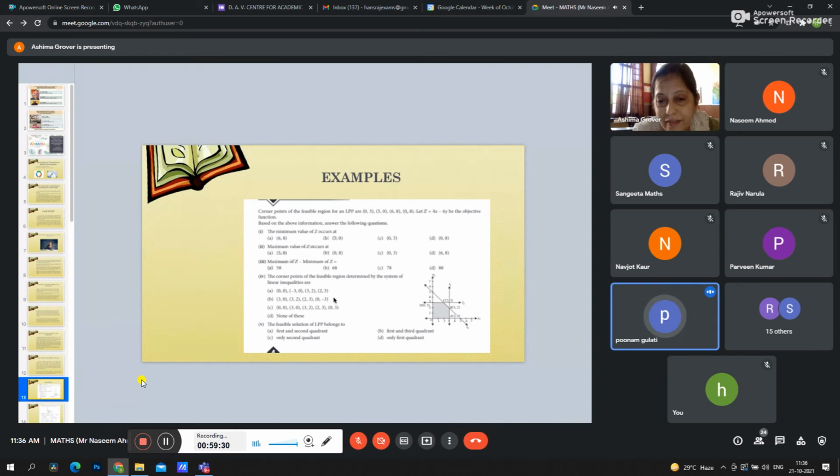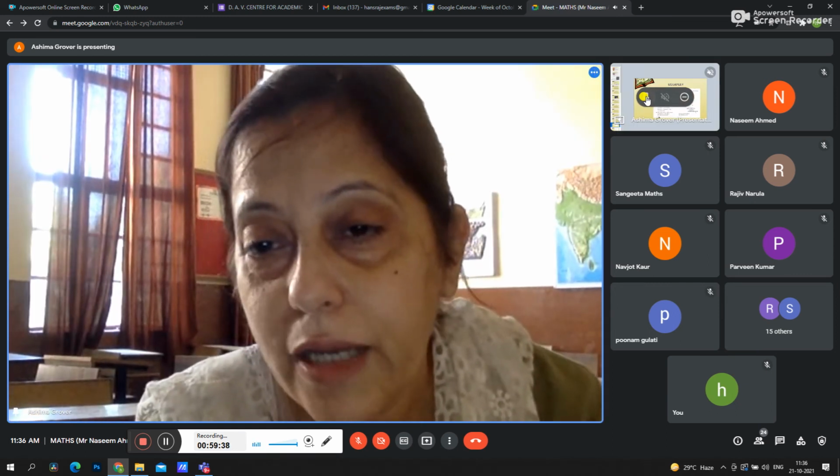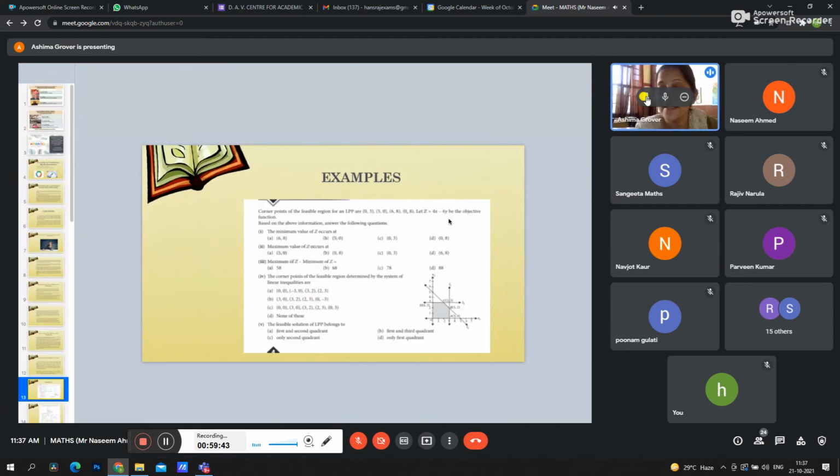Ma'am, point 8. Yes, ma'am, point 8, because if you put this value in this Z, 4x minus 6y, what is the minimum value we are getting in this case? That is minus 48. And the maximum value, it will occur at which point? There are some points given.